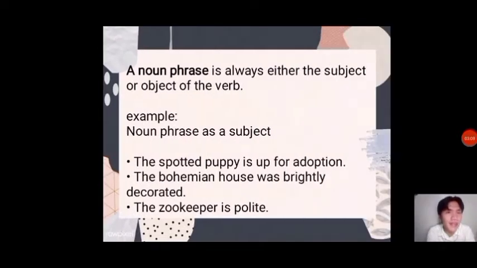A noun phrase is always either the subject or object of the verb. Example, noun phrase as a subject. The spotted puppy is up for adoption. The bohemian house was brightly decorated. The zookeeper is polite. So in the sentences given, the noun phrase is used to indicate what the sentence is about. For example, here is the spotted puppy, the bohemian house, and the zookeeper.